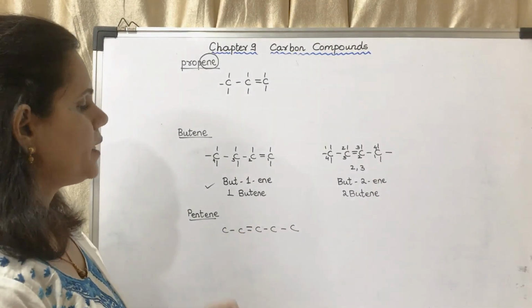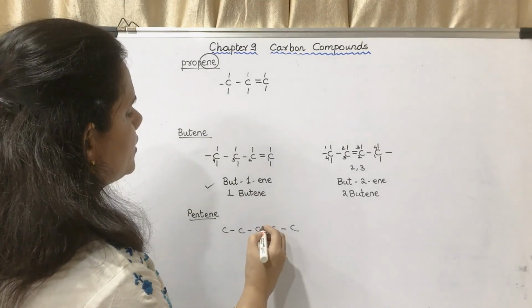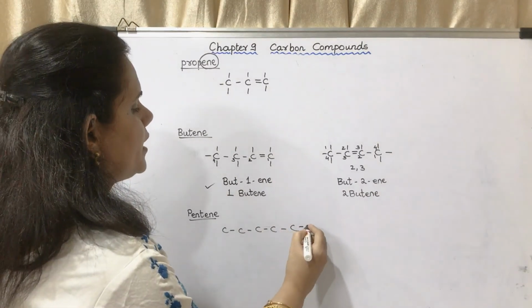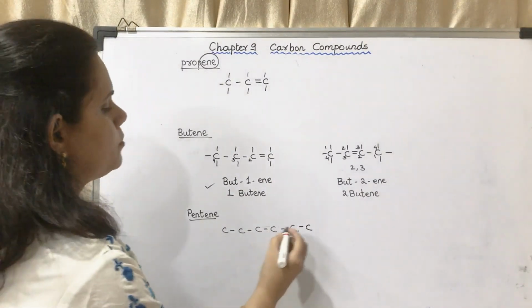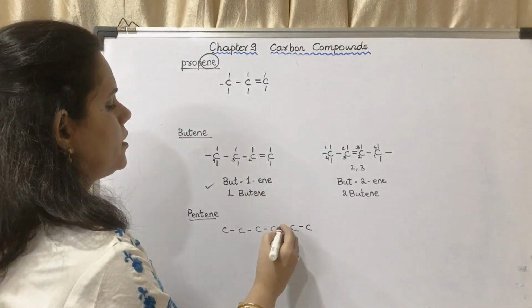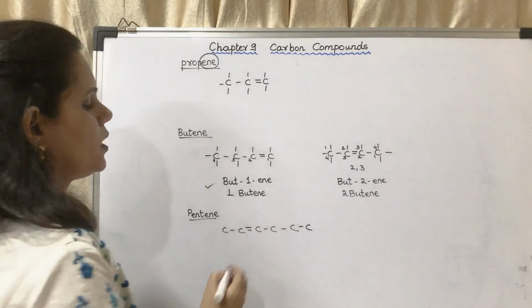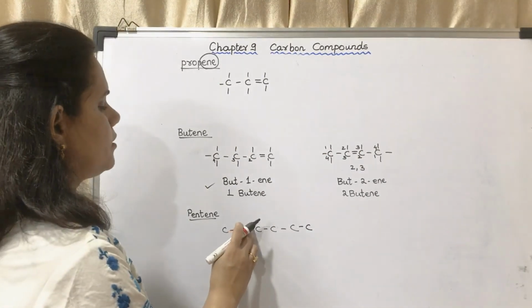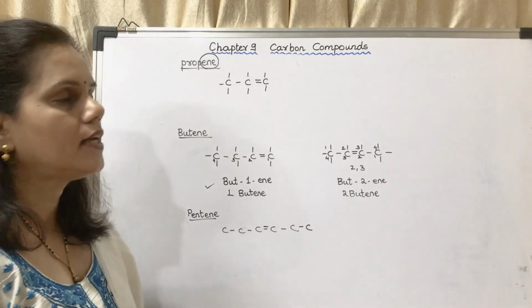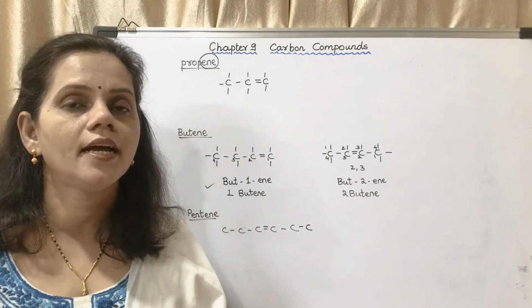If I put it here, then also it will be 2-pentene. Now if I am taking 6 carbon atoms, this will be 1-hexene, this will be 2-hexene, this will be 2-hexene, this will be 3-hexene. This is the way it is numbered in the case of alkenes and alkynes.